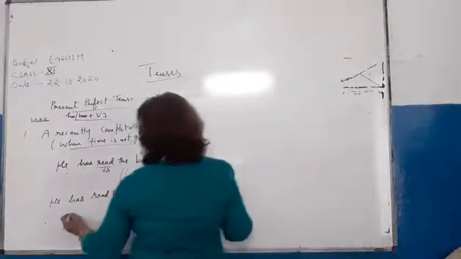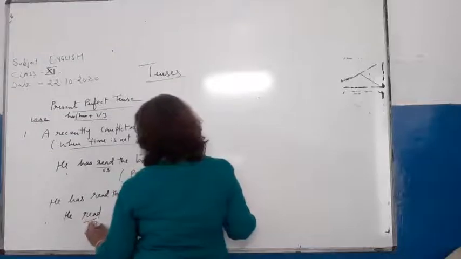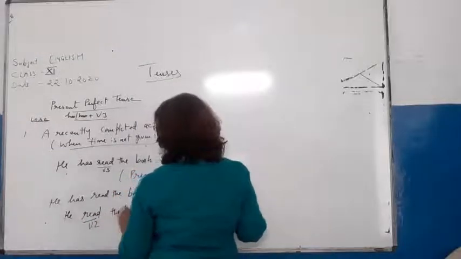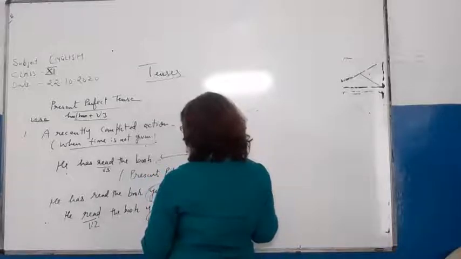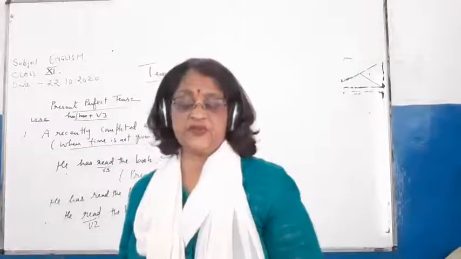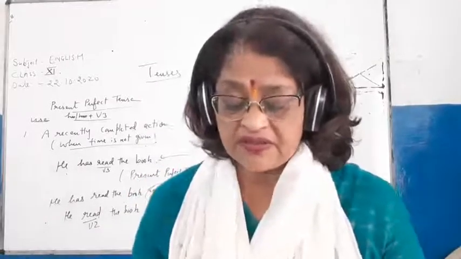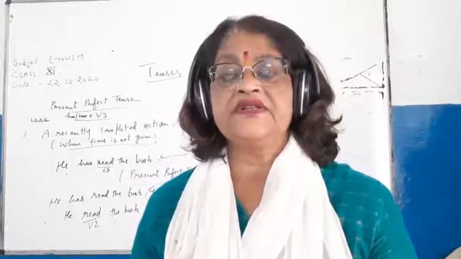So children, he read, here V2, the book yesterday. So children, my first point related with present perfect tense is a recently completed action.